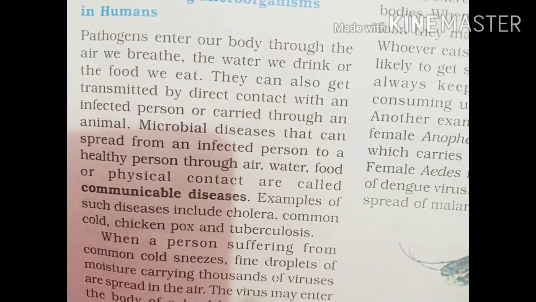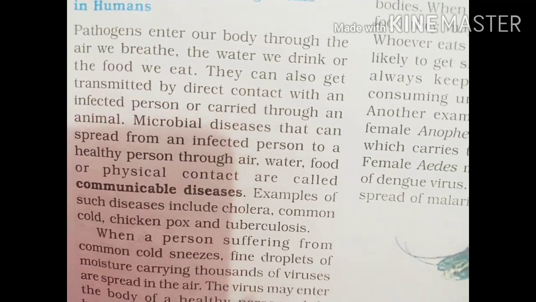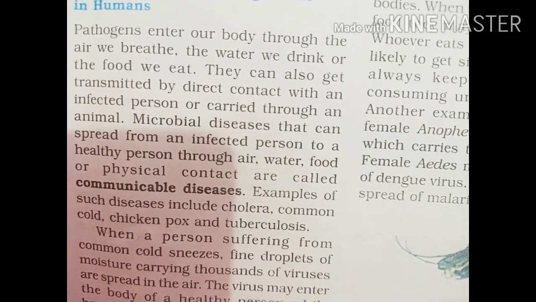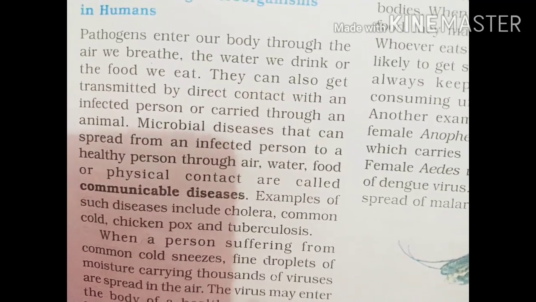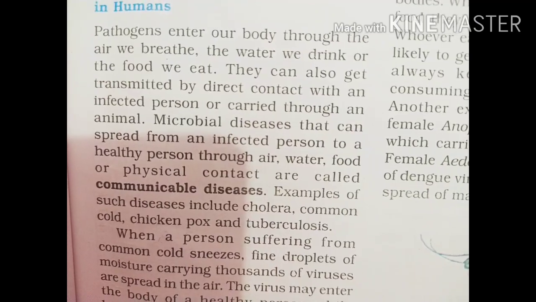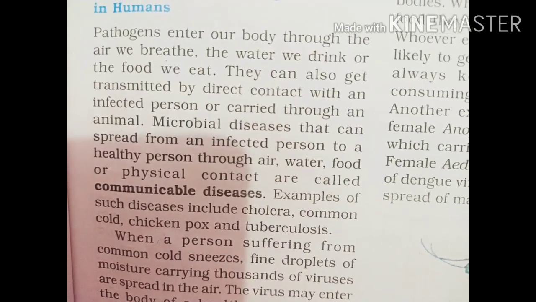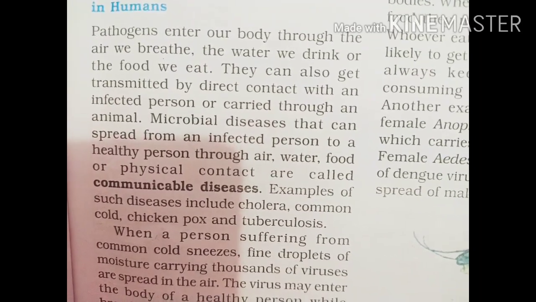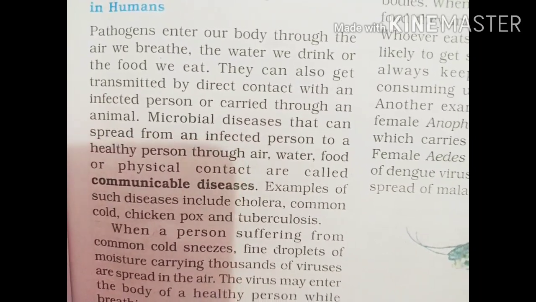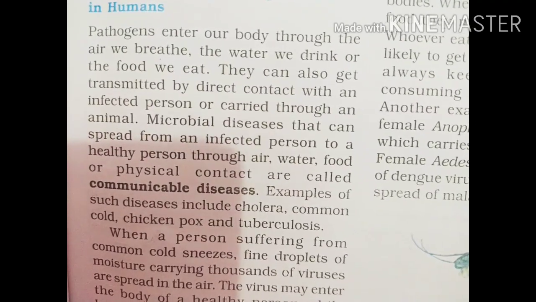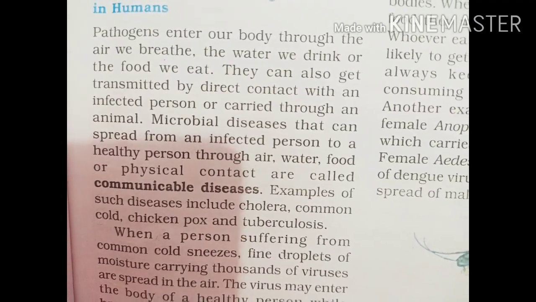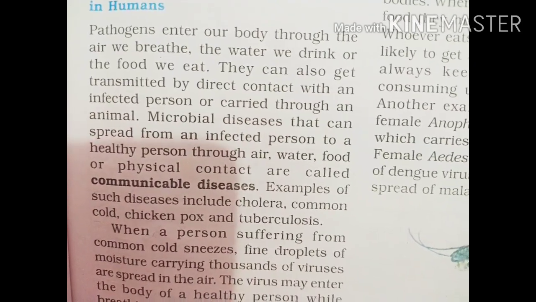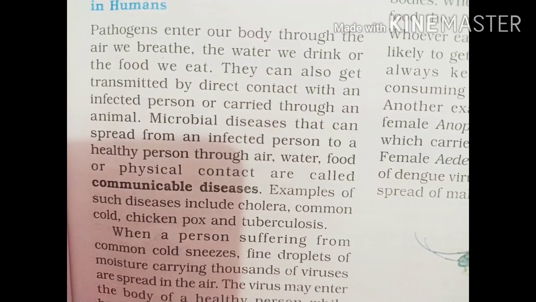So this is the very common way to enter or to spread the disease, to spread the pathogen. This air we breathe, we take inside our body, we inhale the air, and if we are inhaling poisonous air, meaning if the pathogens are mixed in the air, it becomes harmful and poisonous for us.